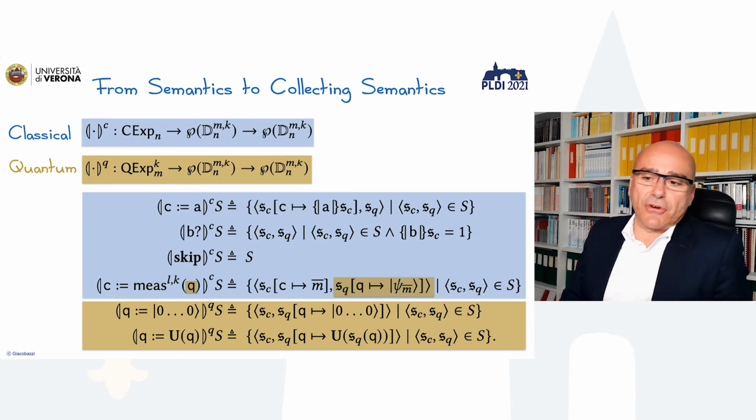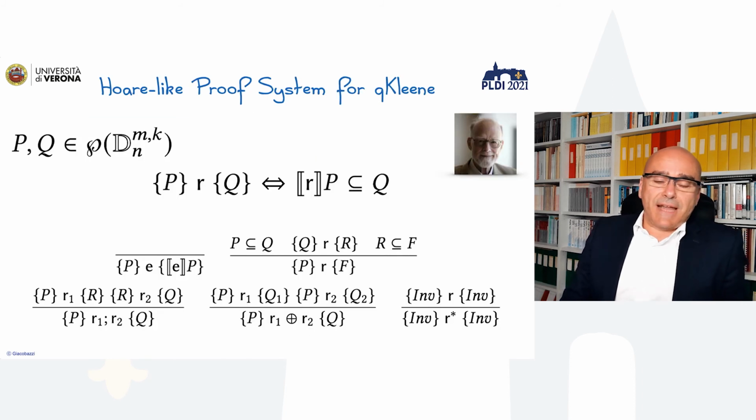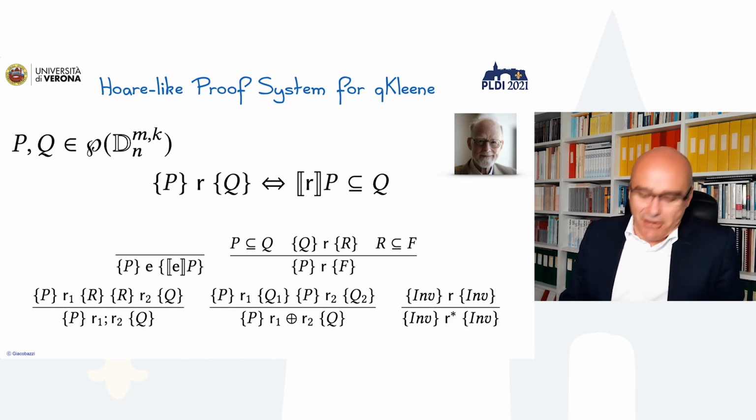The computation for the quantum side is precisely the standard one, where we have unary, invertible operations, that is U in the picture.